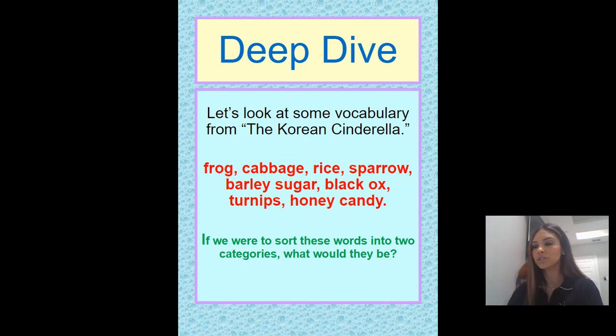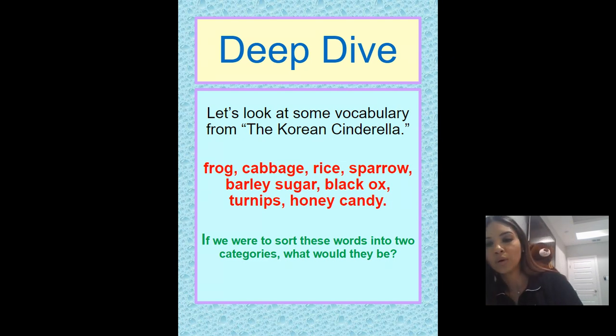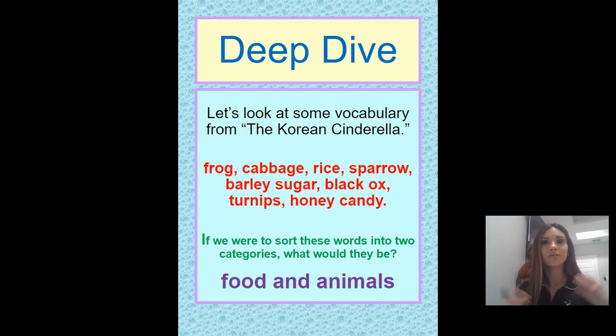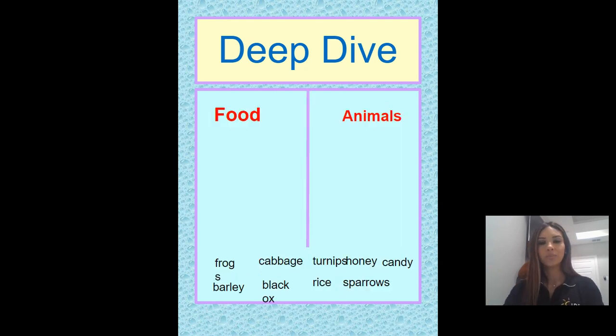Now, if we were to sort these words into 2 categories, what would they be? So what 2 categories are there? What would they be? Yes, food and animals. And that's exactly what we're going to do. So on your page, we're going to sort them out.